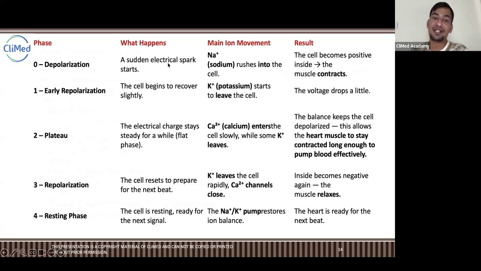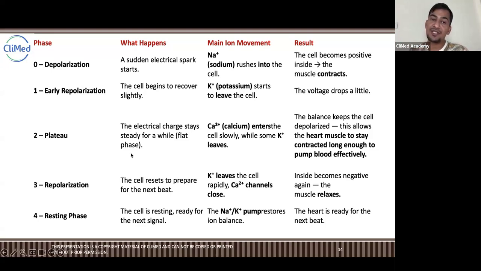Depolarization means a sudden electric spark starts where sodium rushes into the cell, and the cell becomes positive inside, the muscle contracts. Early repolarization, which was phase 1, the cell begins to recover slightly, like potassium starts to leave, the voltage drops a little bit, reversing a little.